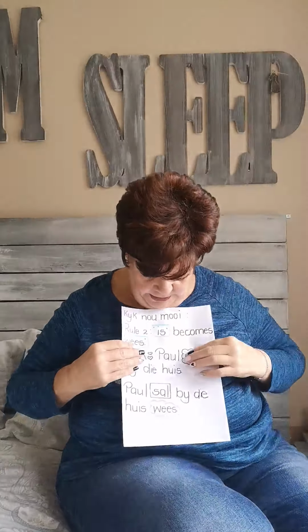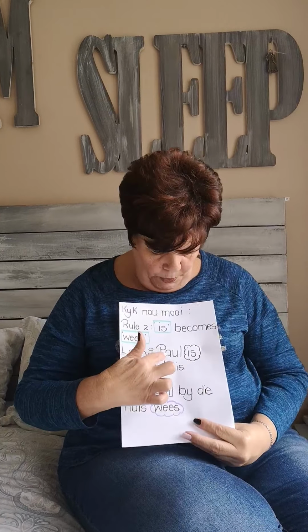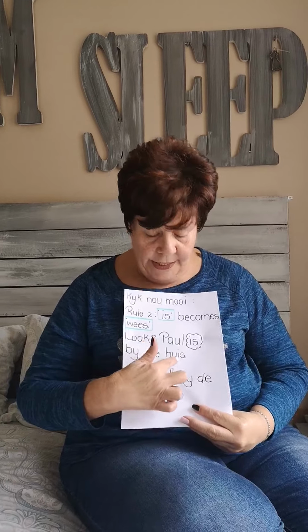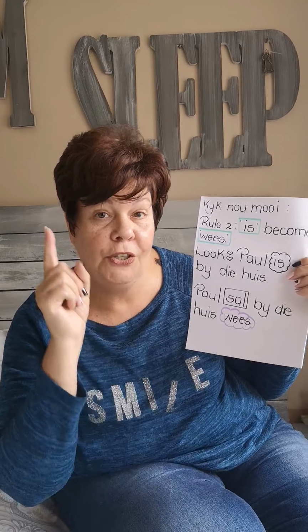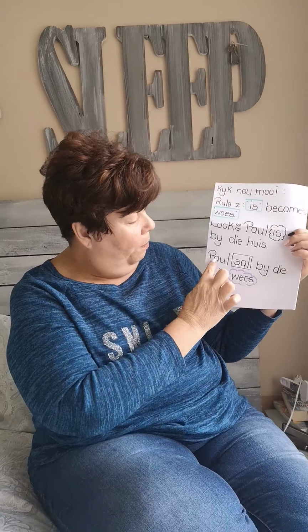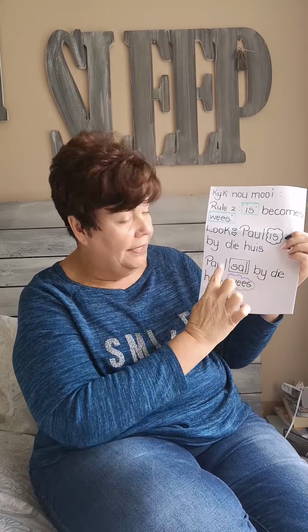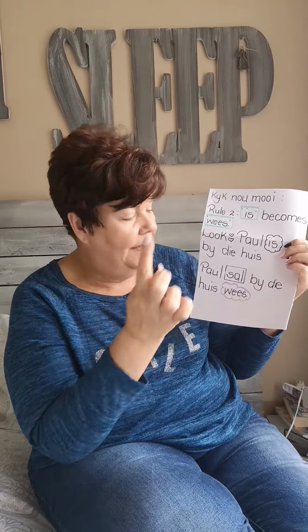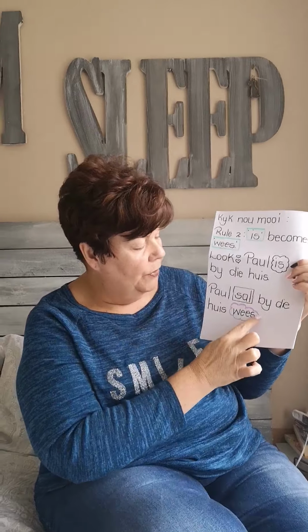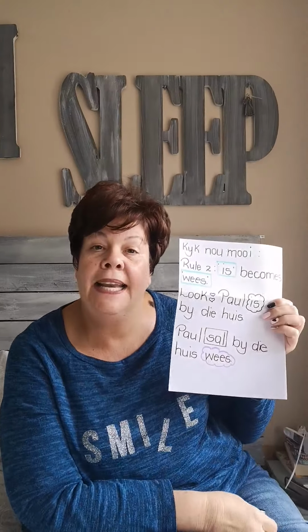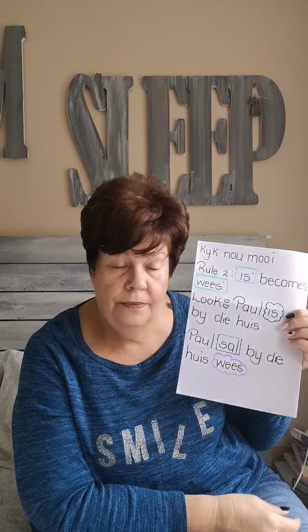So let's look at the example. Paul is by die huis. Paul is like the rest of us. Hy's by die huis. Right, we want to change this into the future tense, toekomende tyd. So we say, Paul sal by die huis wees. Let's look at what I did. I put sal in the place of is, and is went to the end of the sentence, and it became wees. All right, good.